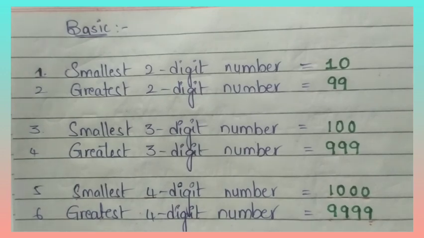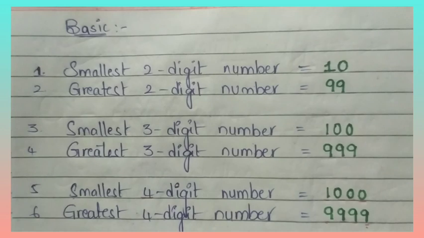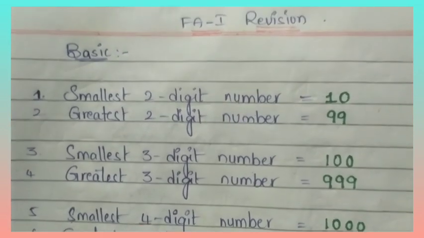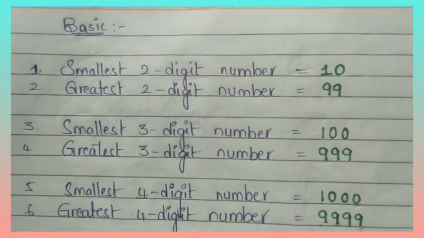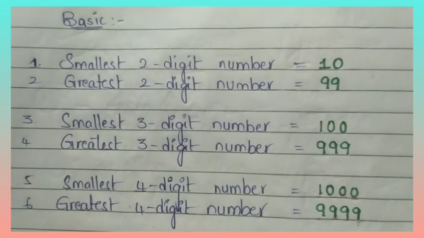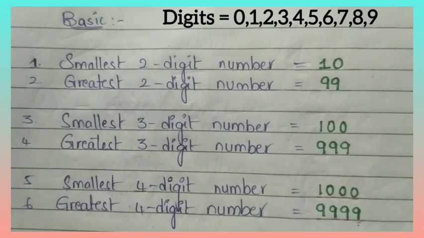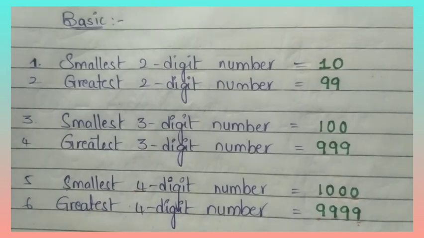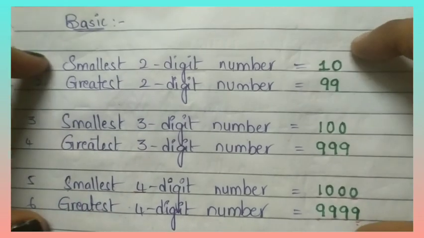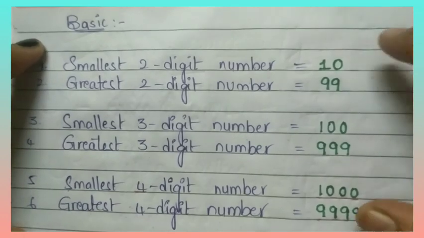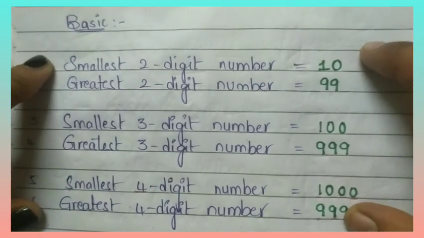So, we will revise some topics that we have learnt these many days. Okay. Look here, children. FA1 revision. First, we learnt basics. Digits. There are 10 digits in maths, 0 to 9. By using the digits, we will write numbers. You have to write these in your fair notes and learn this one. You will get questions from this.